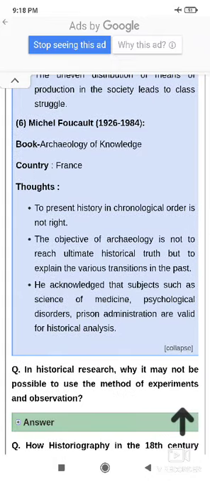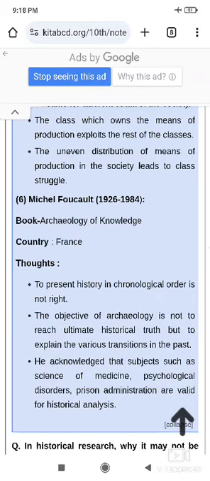मिशेल फूको, born in 1926 and died in 1984. उनकी फेमस बुक का नाम है आर्कियोलॉजी और द आर्कियोलॉजी. Born in France, belongs to France. मिशेल फूको बात करते हैं प्रेजेंट हिस्ट्री इज ए chronological order. Order is not right, then the objective of archaeology is not to reach ultimate historical truth but explain the various transition in the past. So he acknowledged that subjects such as the science of medicine, then psychology, disorders, prison, administration are valid for the historical analysis.